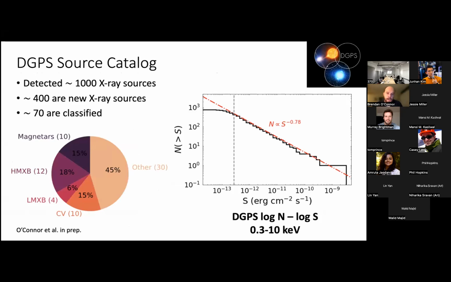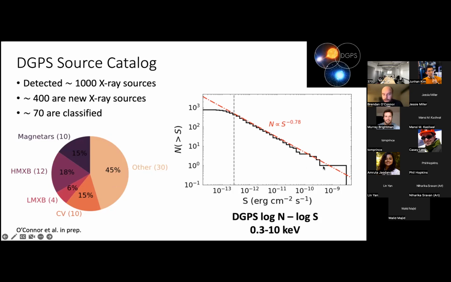So using our source detection algorithm, we can actually pick out 1,000 sources in those images you were just looking at. And 400 of them were actually not known to any other X-ray survey prior to this undertaking. But we find that only 70 of them are classified. So we have found a number of known magnetars, high mass X-ray binaries, low mass X-ray binaries, CVs. There's also young stellar objects, a couple quasars, and some other types of sources in this other category.